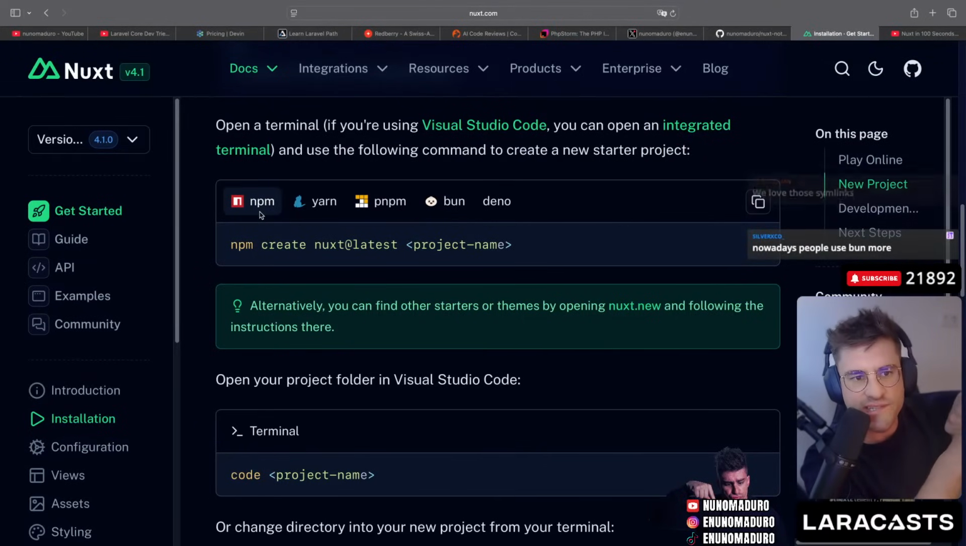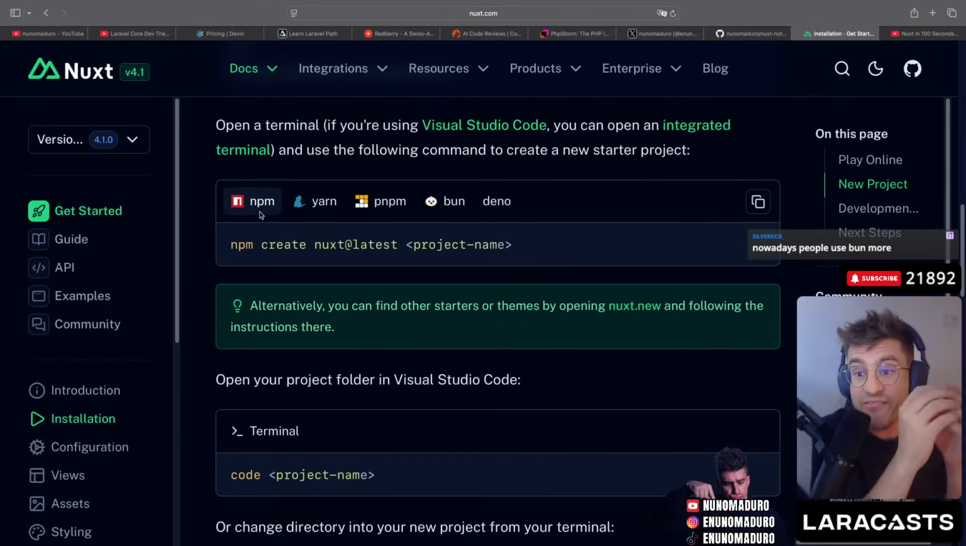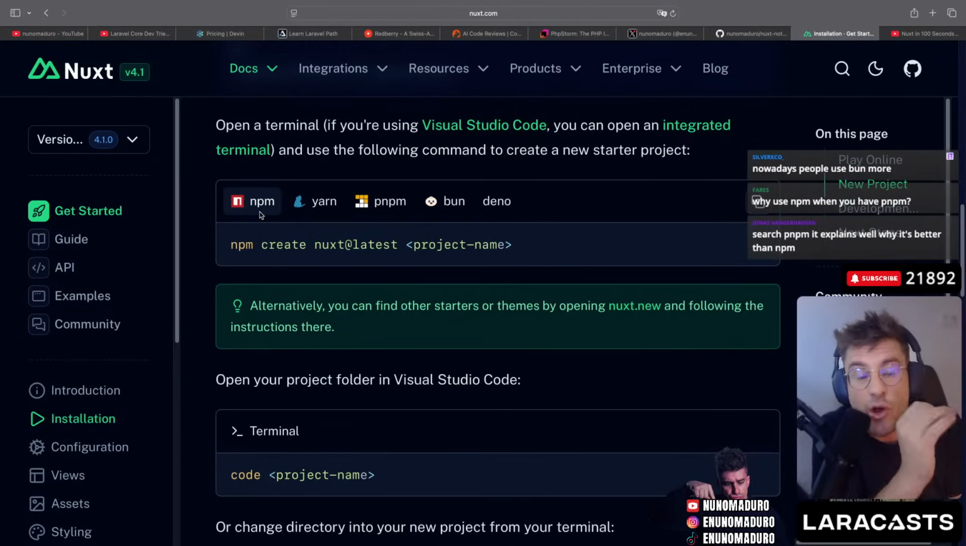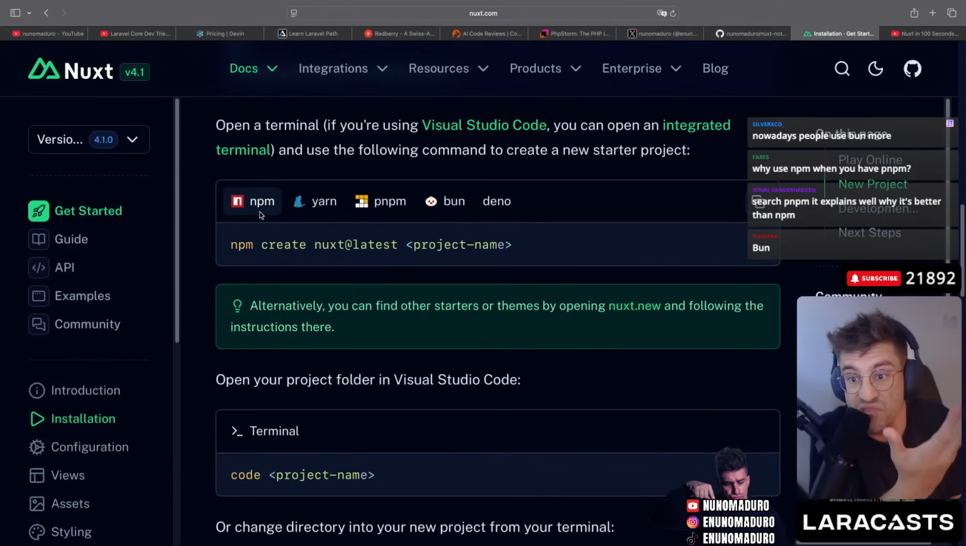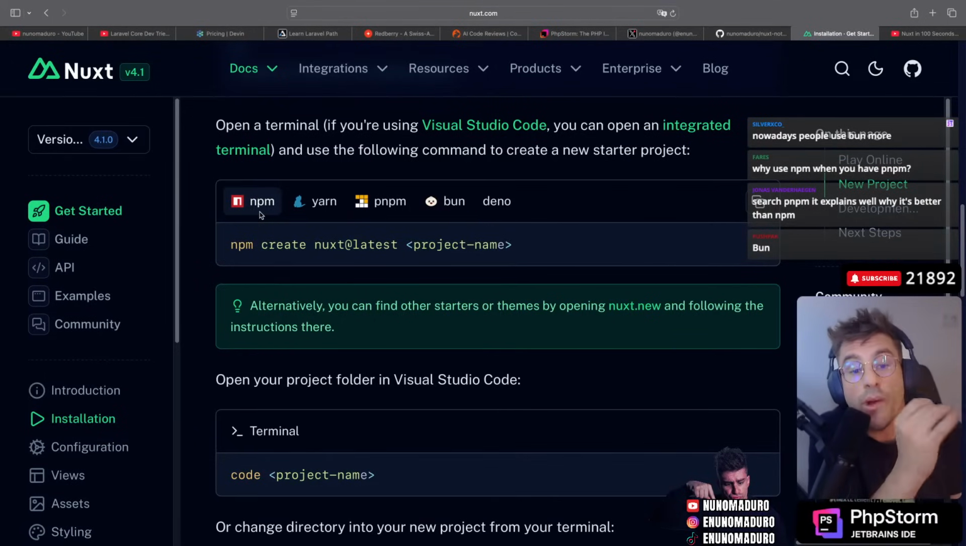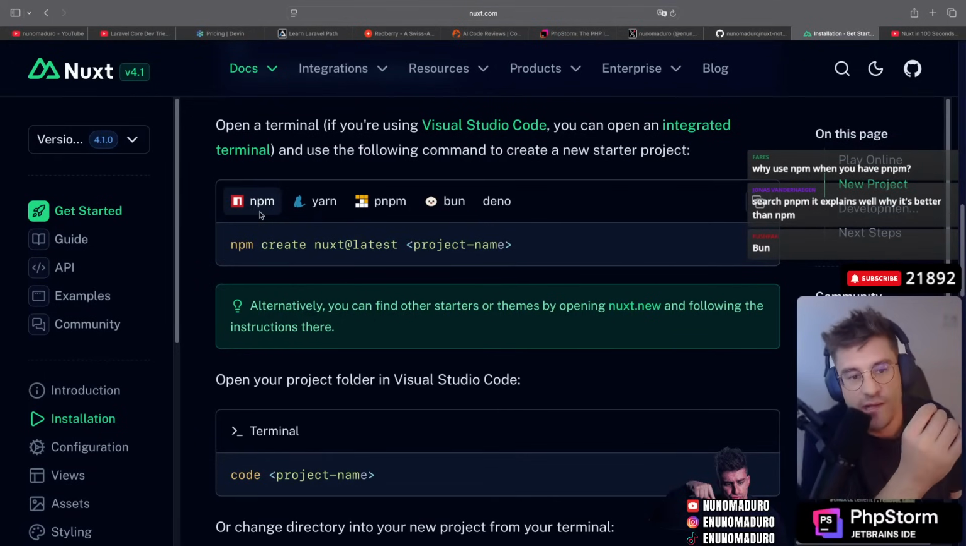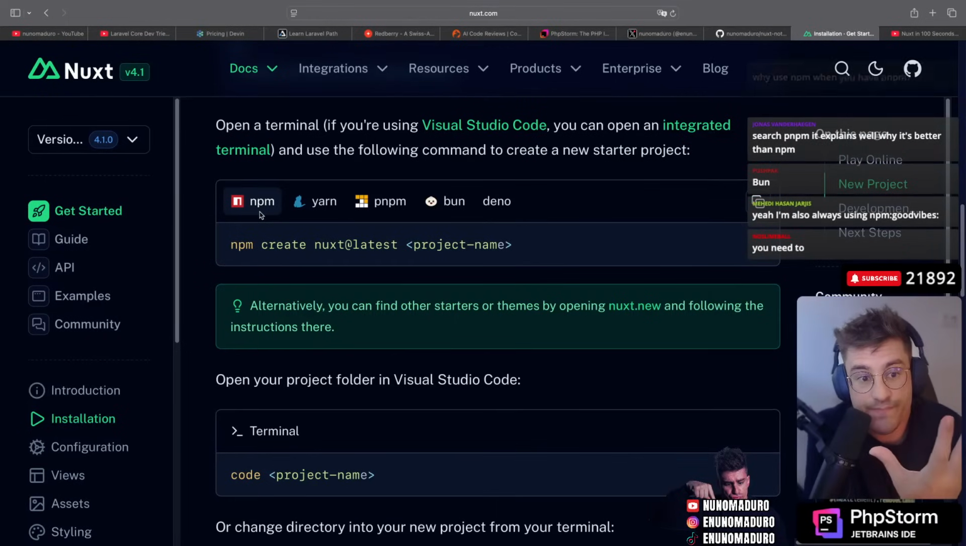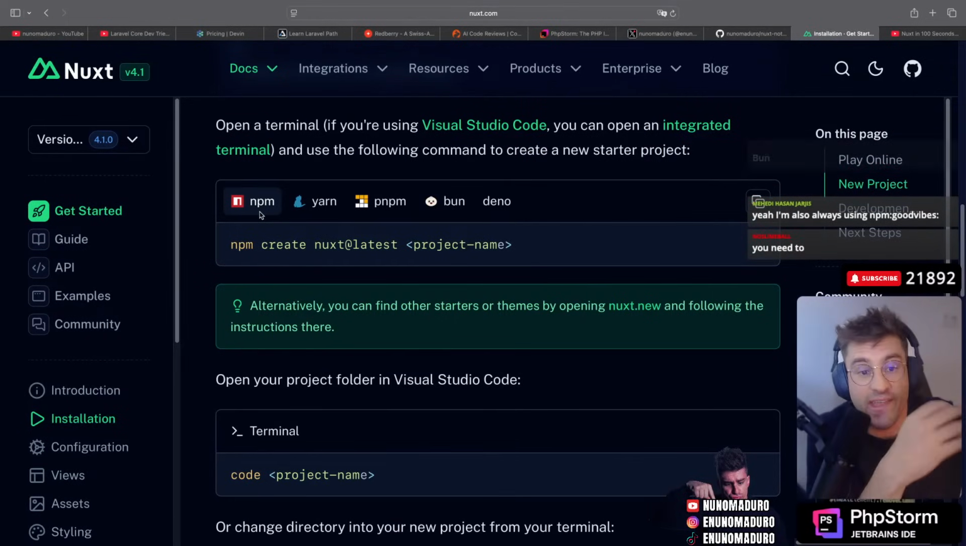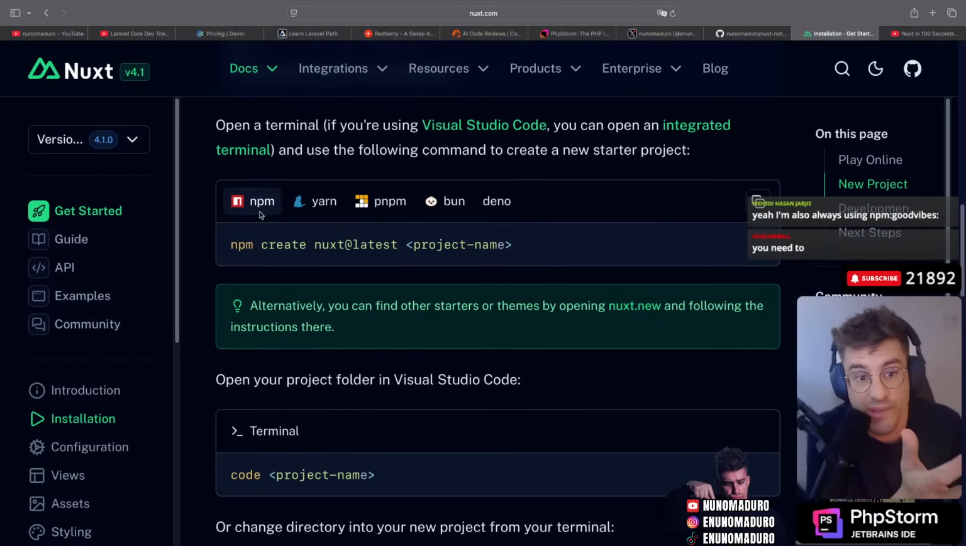Noj Limaball is asking why not Bun. Dude, I have literally never tried Bun. I have no idea what Bun is about. I build apps with Laravel, and then I just have front ends where I just use npm, and it just works.